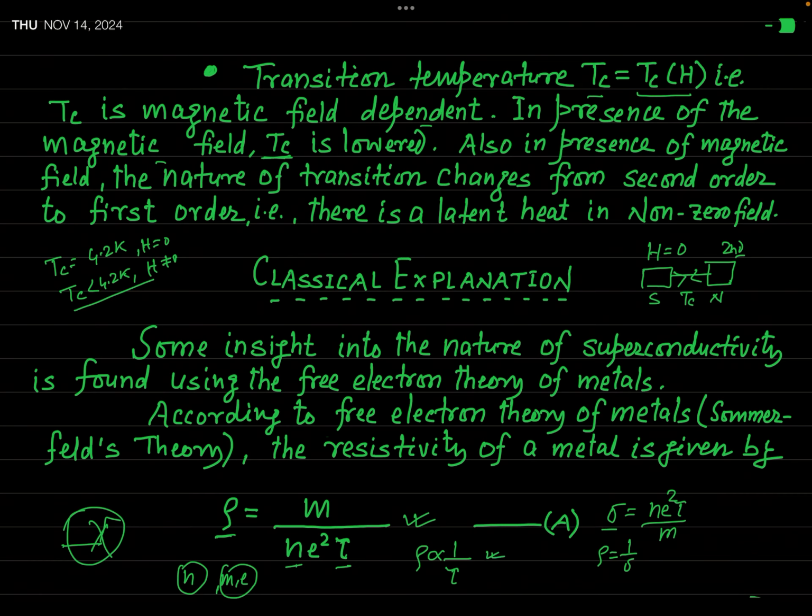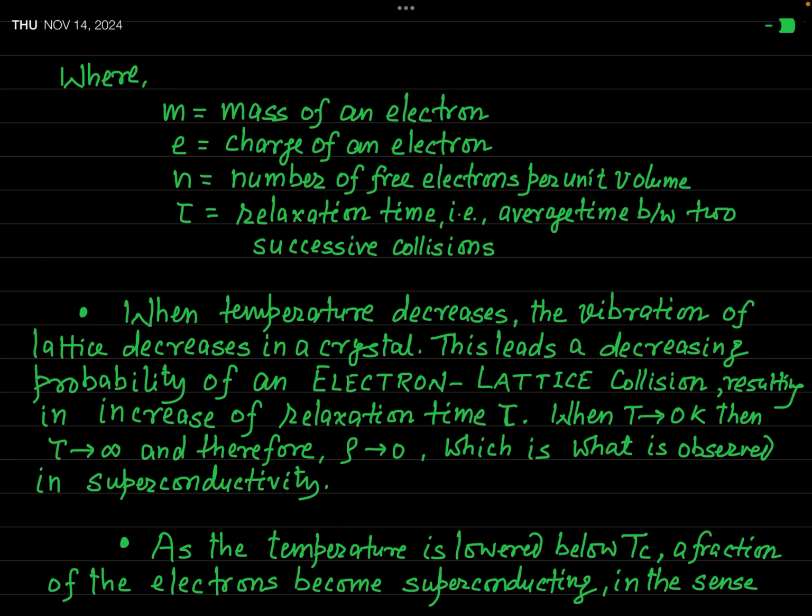Okay. Now let us see how this tau will be affected when temperature is decreased. In fact, when temperature decreases, the vibration of the lattice will decrease in the crystal. At higher temperature, the vibration is more violent, but as the temperature decreases, the lattice vibration decreases.